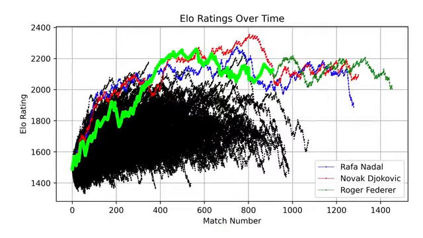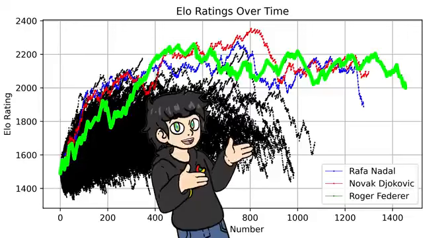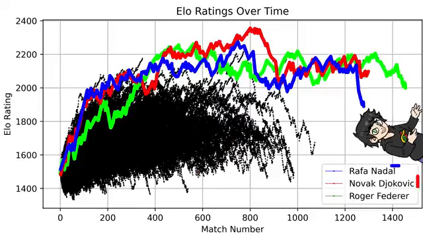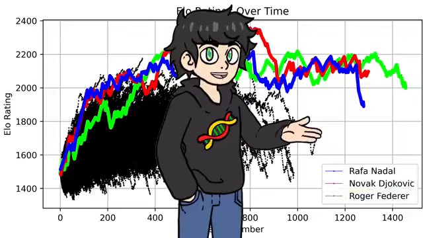Now, here's his ELO progression plotted against every tennis player ever. As you can see, he is way up there. And if you're wondering about these two other lines, naturally, those are Rafa Nadal and Novak Djokovic, two other tennis legends. And the cool thing is that ELO is fairly easy to code.